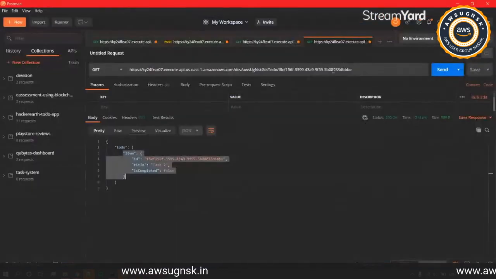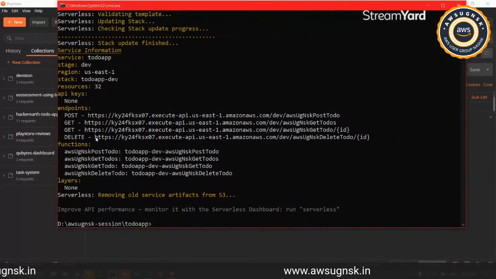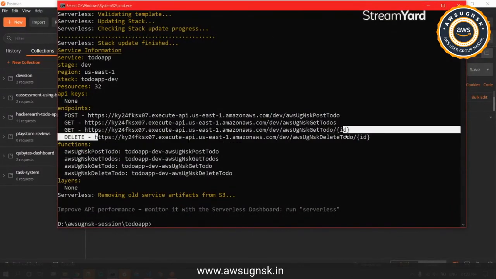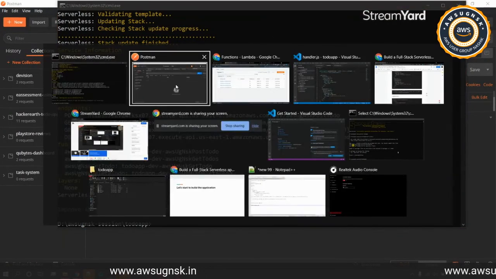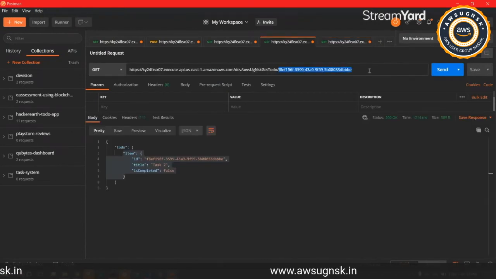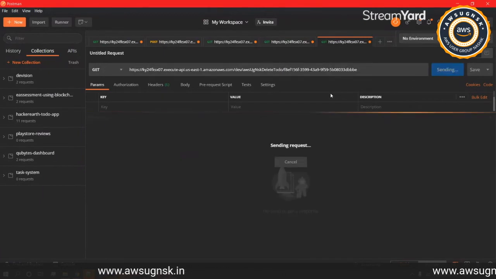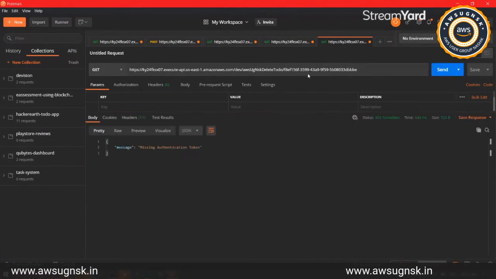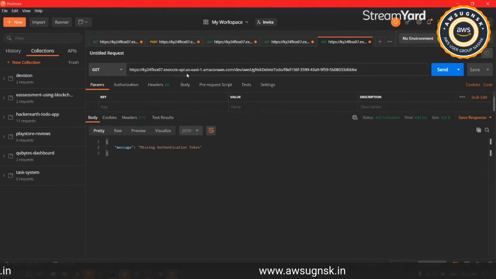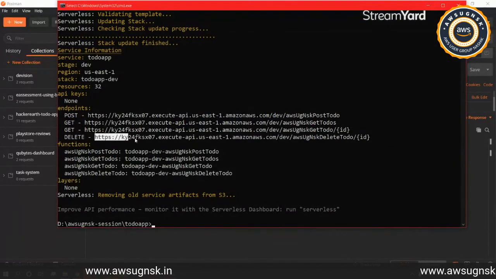So we will go to that particular endpoint, copy that URL, paste it over here, and we will be deleting the same to-do that we previously fetched. I'll just quickly send it. This should delete that to-do. Okay. What are we missing?